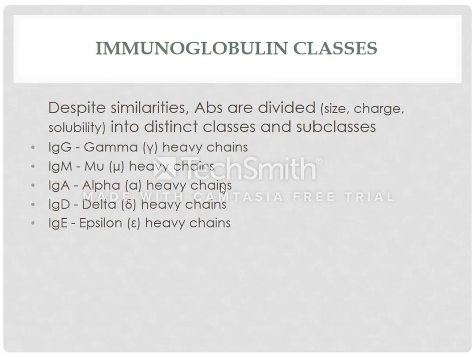Now, types of antibodies. Antibodies are divided into 5 major types, and these are divided on the basis of heavy chain. There are 5 different types of heavy chain: gamma, mu, alpha, delta and epsilon. So based on these heavy chains, we divide immunoglobulin into 5 types.